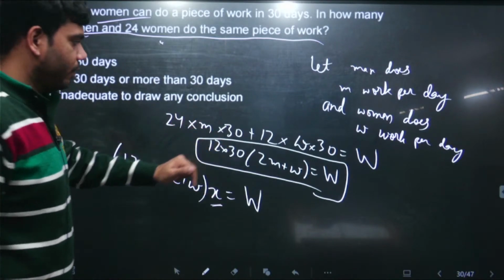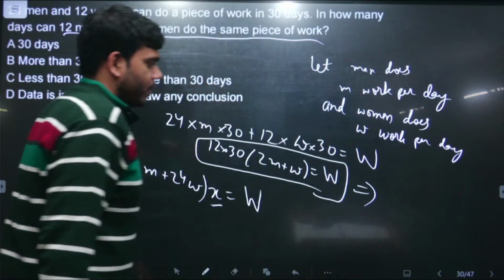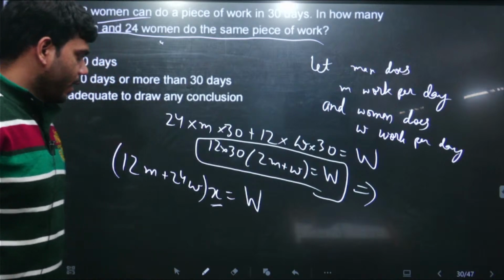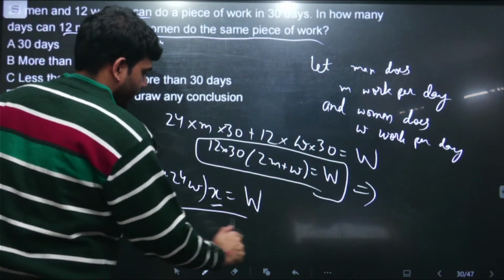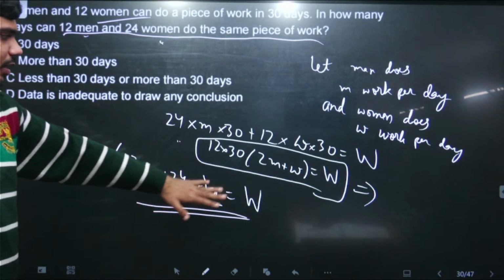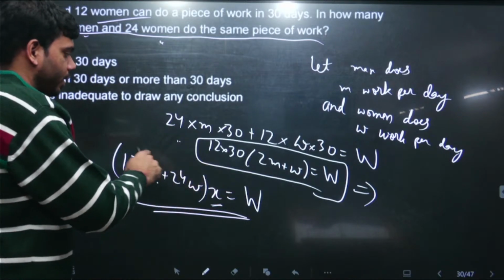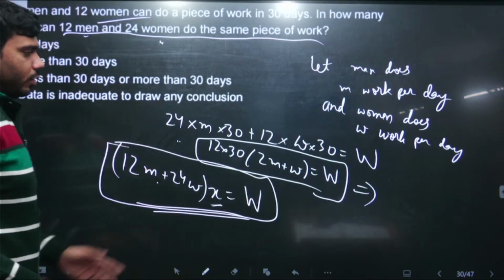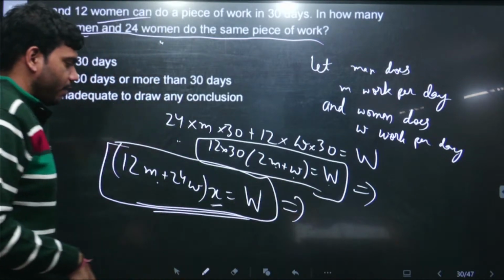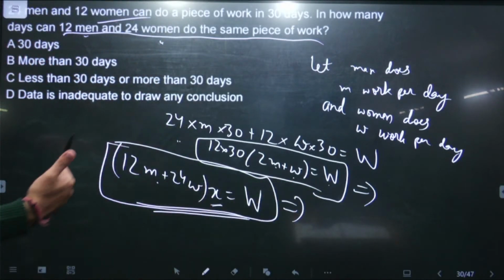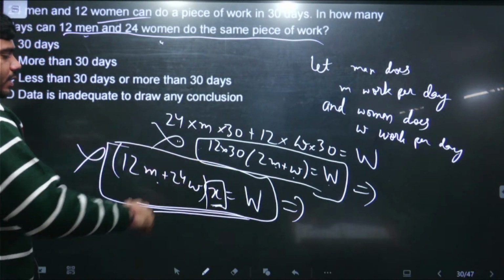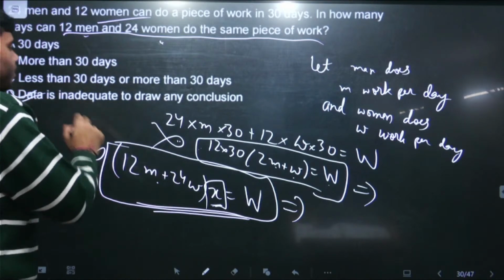We know this is only one single equation. This is the equation where two variables are there and a capital W also. So two variables and a W are also there, and we need to solve this second equation and get the value of x. If you want to say it that way, we have two equations and three variables, small m, small w and capital W, and we need to get the value of x. So there is no way we can find this value of x from only one single given fact. So this data is completely inaccurate.